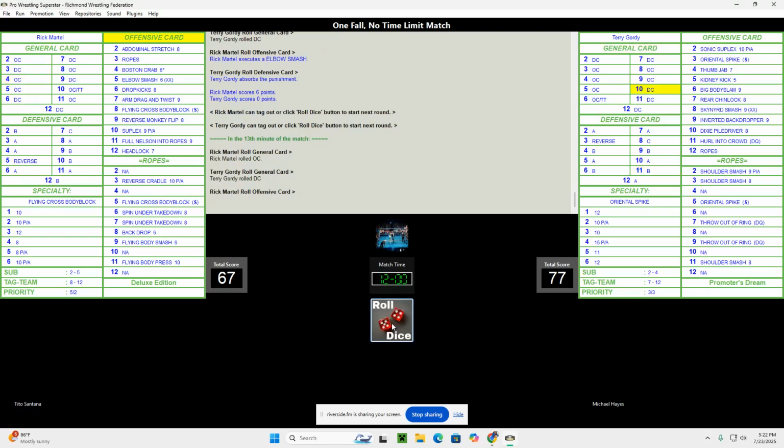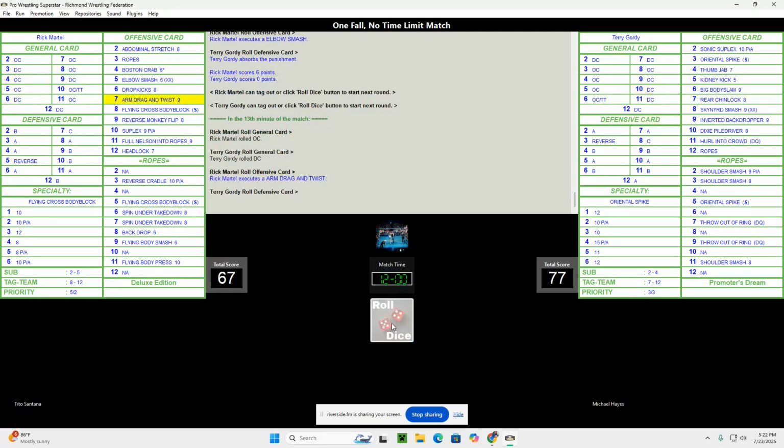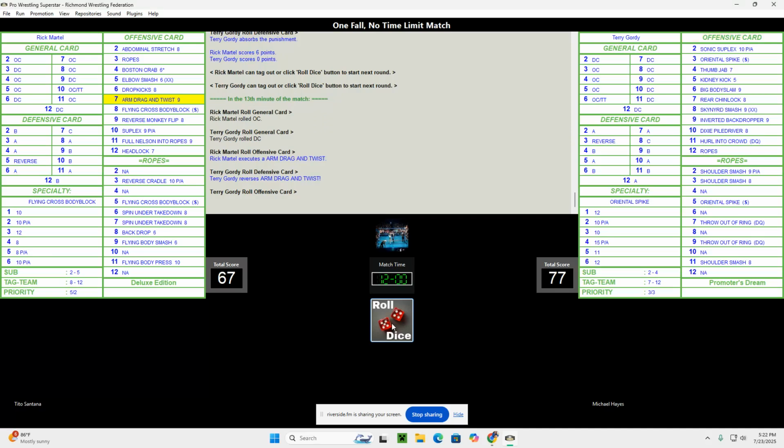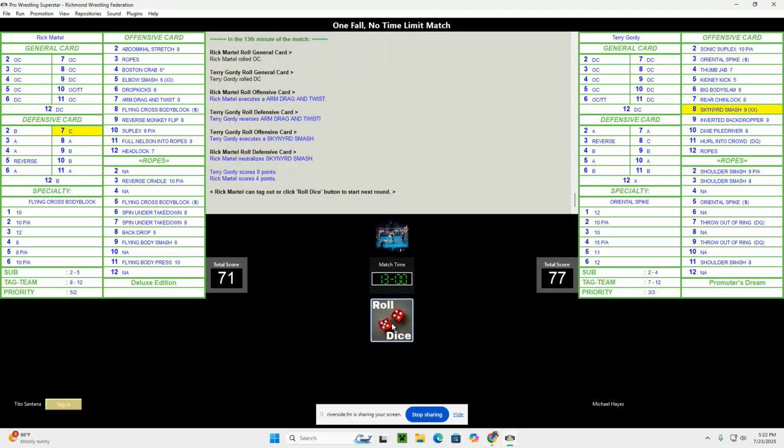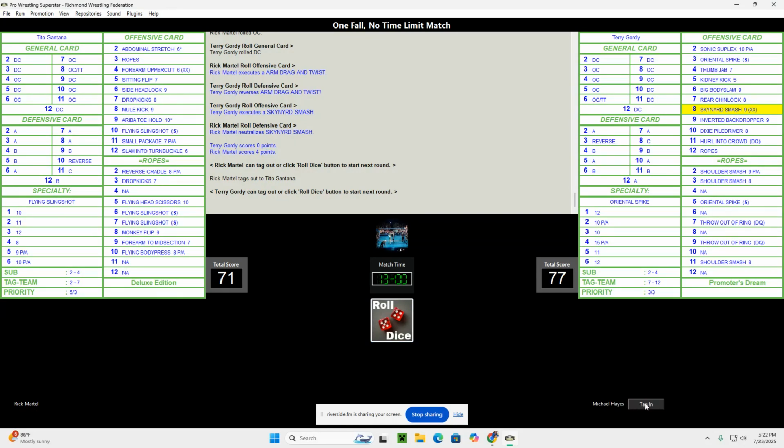Here comes Martel again. Gordy trying to defend. It's an arm drag and twist. He reverses it. So Gordy's going to go on the offense with a Skinnerd smash. It's neutralized by Martel. He gets another 4 points.